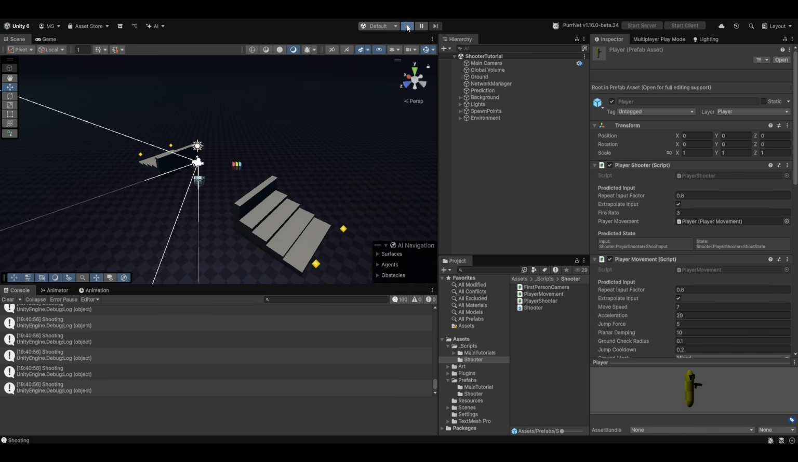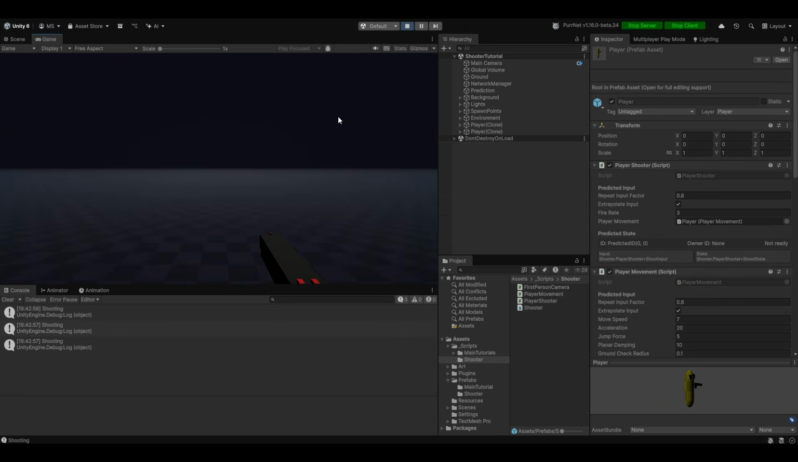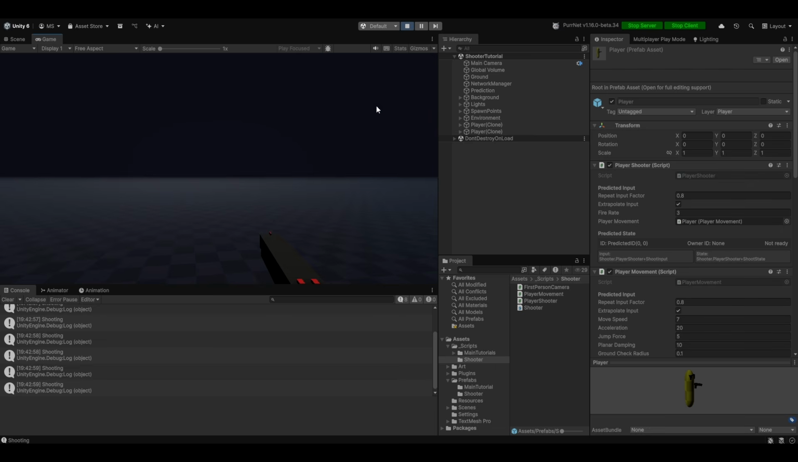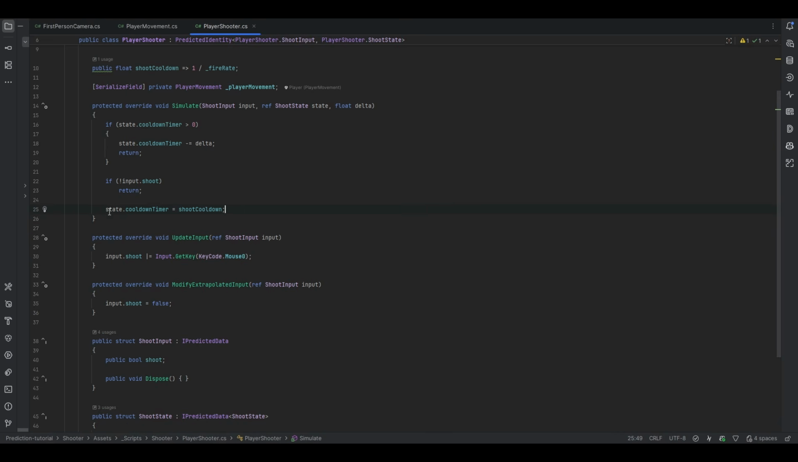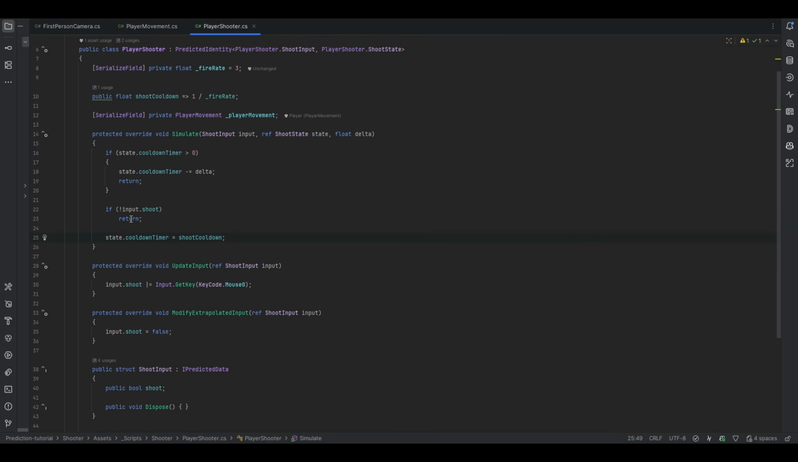So now on the player, we have a fire rate of 3. And now when I hold it down, you'll see shoot, shot, shot, shot, shot, shot. Yeah, there we go. It looks a lot better. Cool. So now we have that working too. So now we still need obviously some actual shooting functionality, but now we have the timing down.